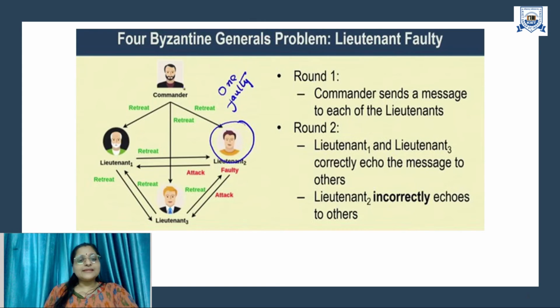Now, on what basis will the complete network agree on the same value? We'll take Lieutenant 1. Lieutenant 1 will check all the messages it got, and if the majority of the messages are retreat, it will agree on the retreat. If the majority of the messages are attack, then it will agree on the attack. This is how the decision will take place.